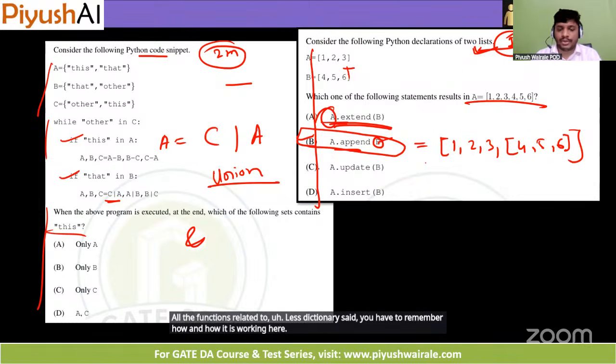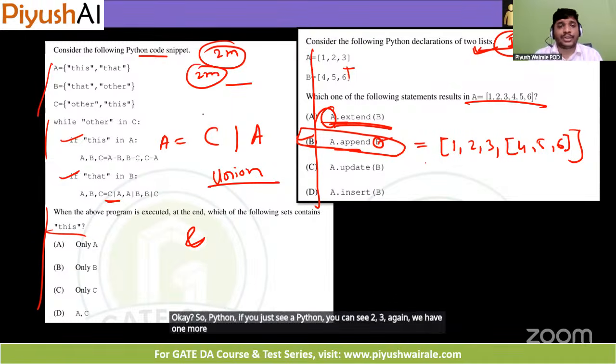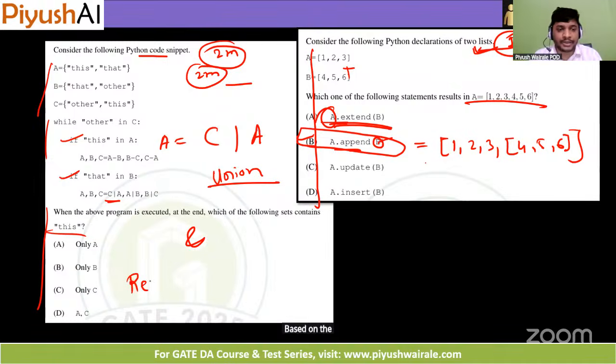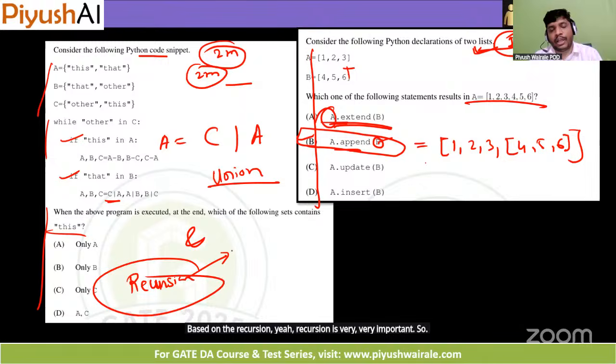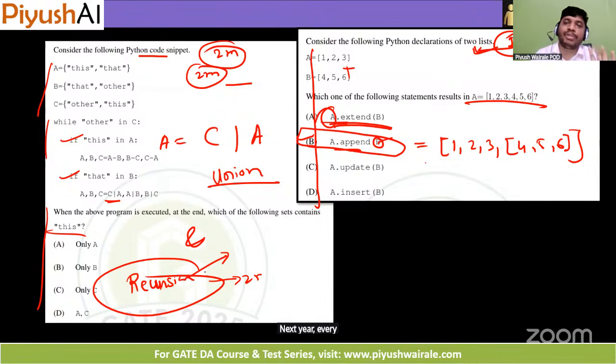So if you just see Python, you can see 2, 3. Again, we have one more question based on recursion. Yeah, recursion is very, very important. So in GATE DA 24, there was one question. GATE DA 25, there was one question. Next year, every year, there will be one question from recursion for sure, at least for 1 mark or 2 marks. So focus on this particular topic here.